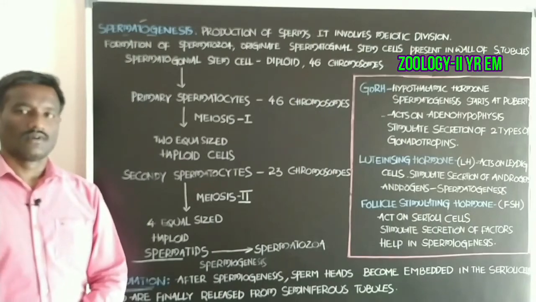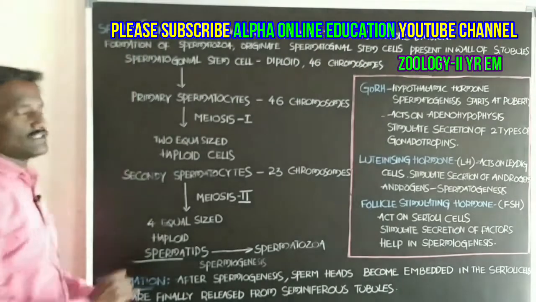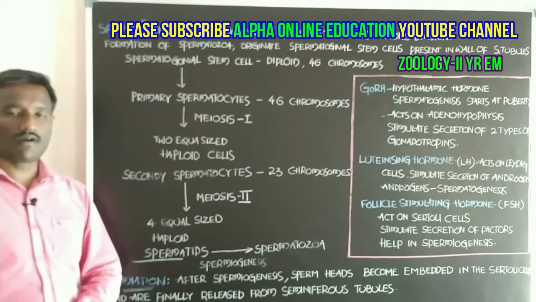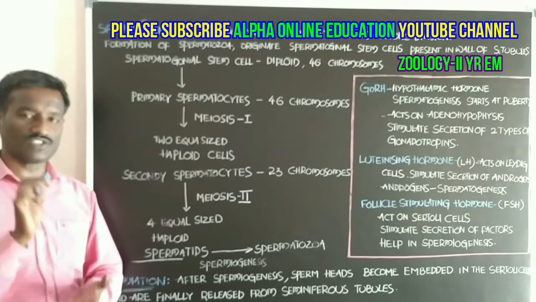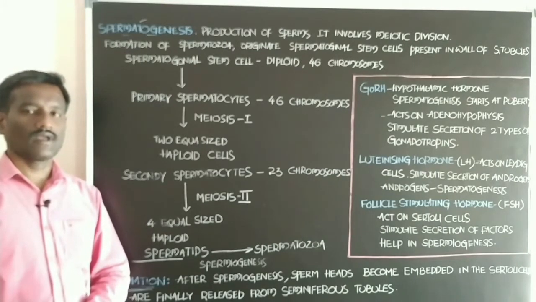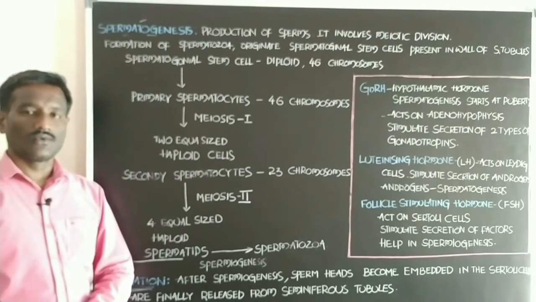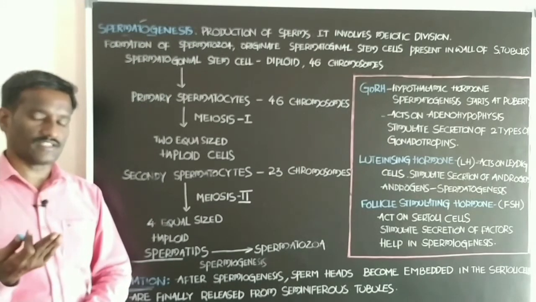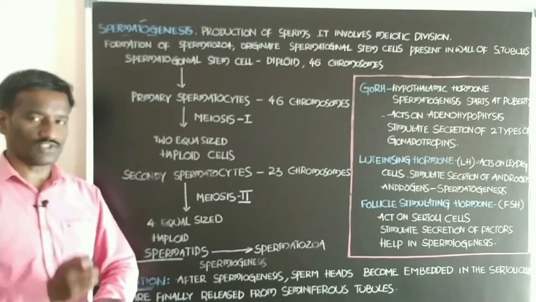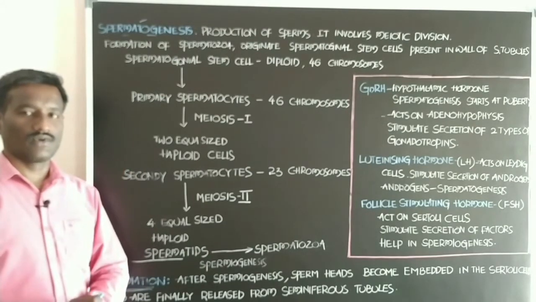Students, I will discuss spermatogenesis. It is a topic that belongs to gametogenesis. What is gametogenesis, students? Production of the gametes from the ovaries and the testes of the reproductive system is called gametogenesis.